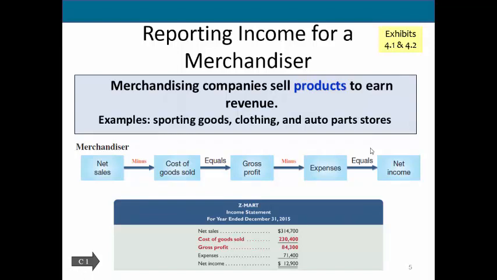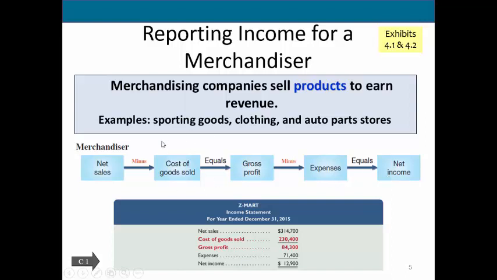So moving forward, let's get a little bit of a better idea of reporting the income for a merchandiser. If you'll remember, a merchandising company is someone who sells products to earn a revenue. So they're adding some type of markup upon whatever they bought, and they are selling it in order to earn money. So a merchandiser has their net sales. This is basically their revenue, whatever they have sold, minus their cost of goods sold gives us the gross profit. Subtract out additional expenses, and this gives us our net income.